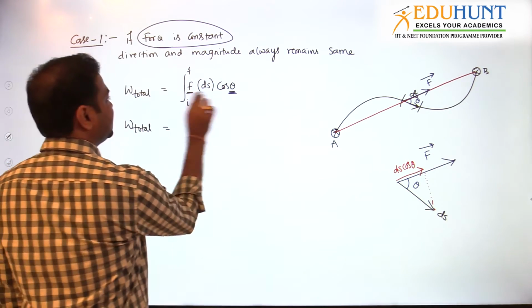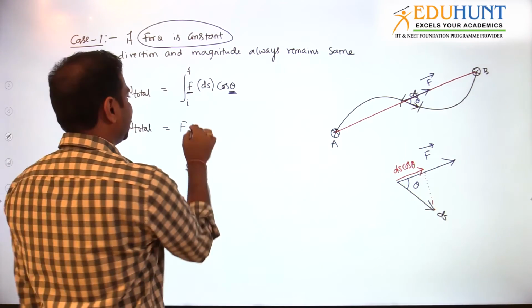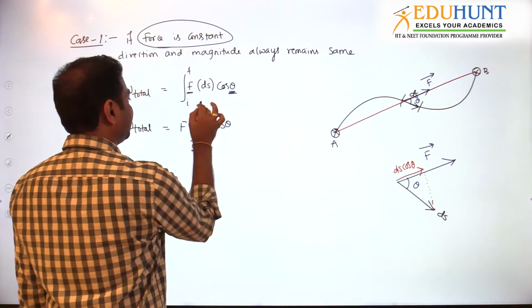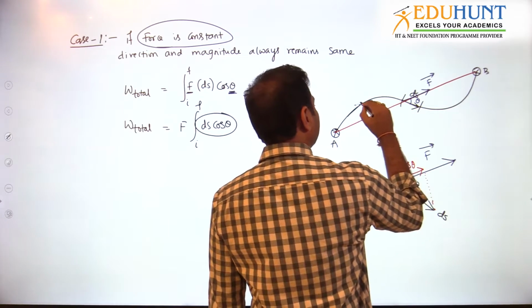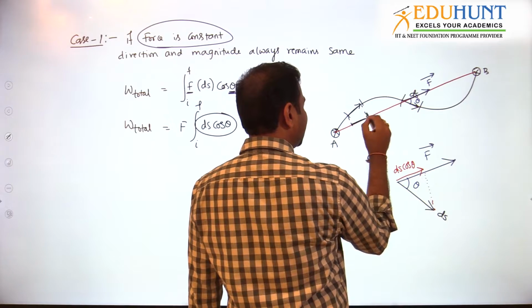Now tell me, integral of this thing, I will take F out because F is the force magnitude. Then integral ds cos theta from where to where? Initial to final. Now what is the meaning of ds cos theta? Suppose this is the ds vector, then its component on the force is ds cos theta.